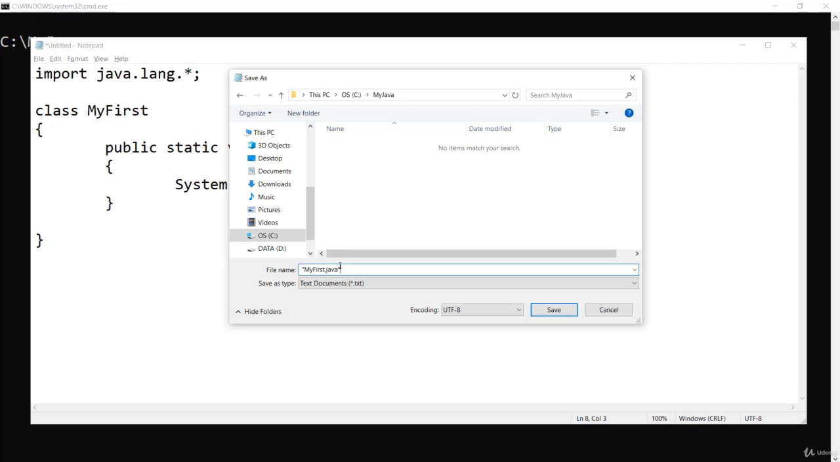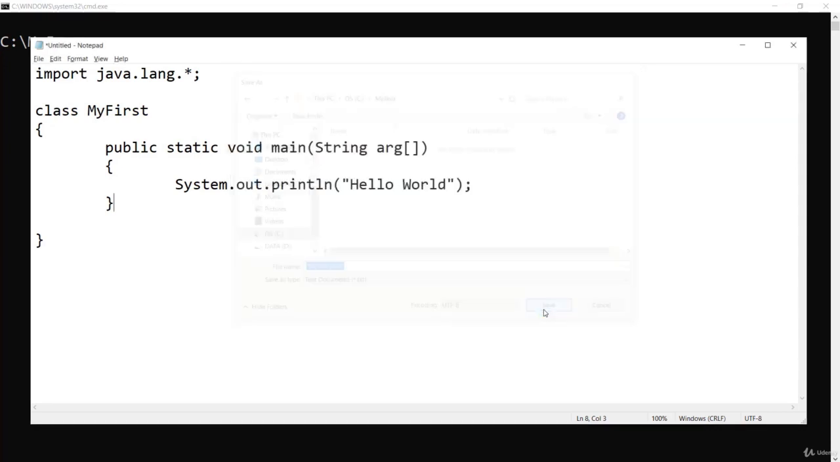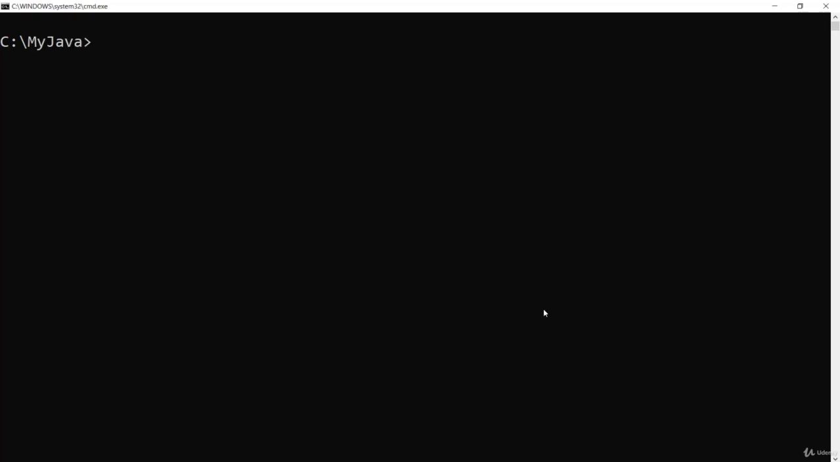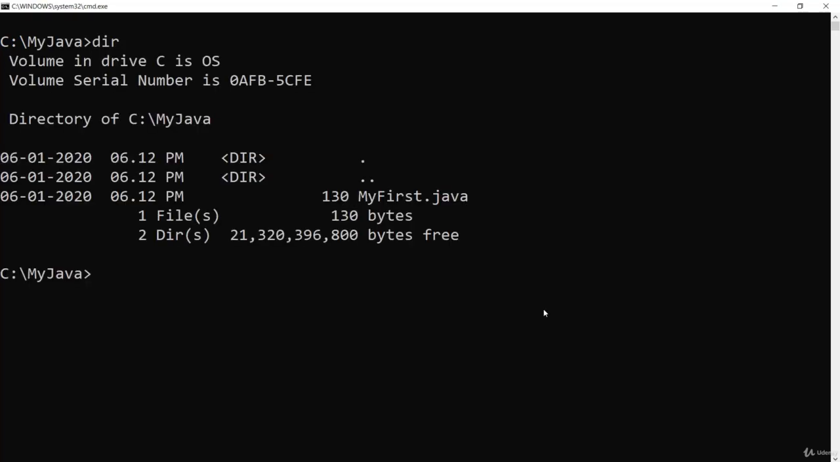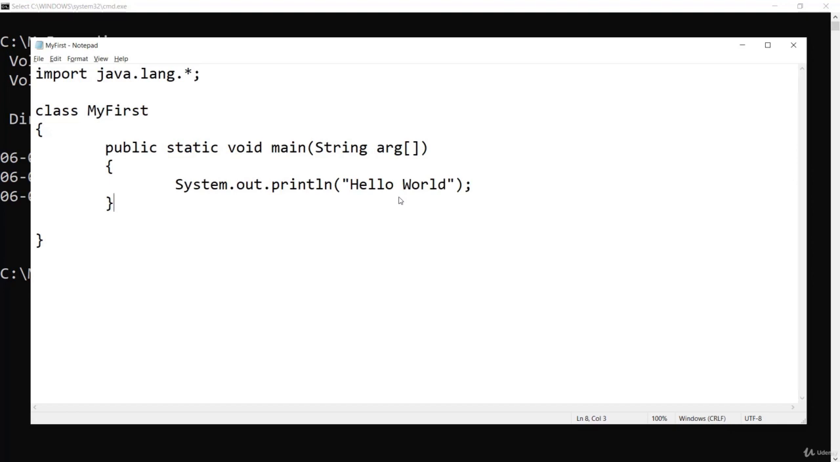If I am not writing double quotes, it may take my first.java.txt because I am writing it from Notepad. So that is the reason. To avoid that problem, you can write it in double quotes. If on your computer it is not giving any problem, then it's okay, you can continue with it. Then say save. Now let us go back to the command prompt and check the directory. Yeah, that file is present here, which I have just now created. Now the program is ready. I have to compile and execute it.